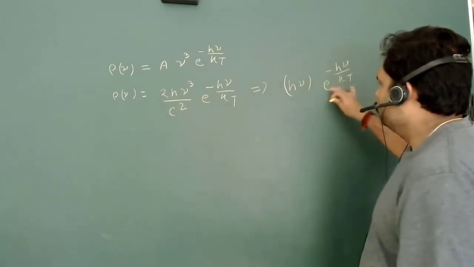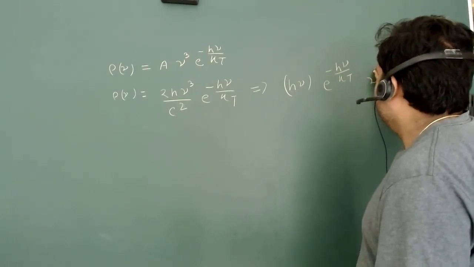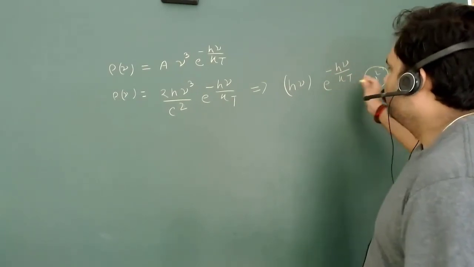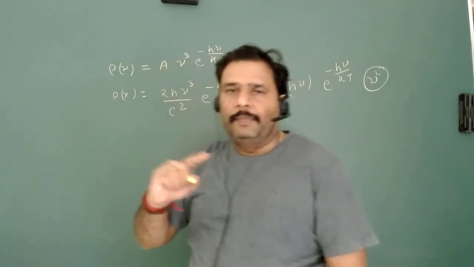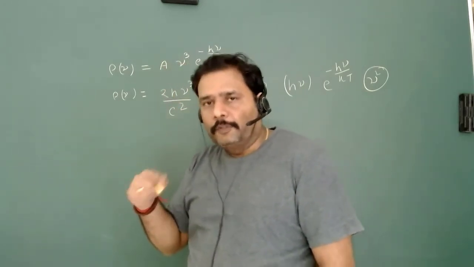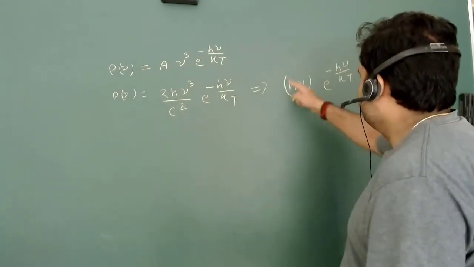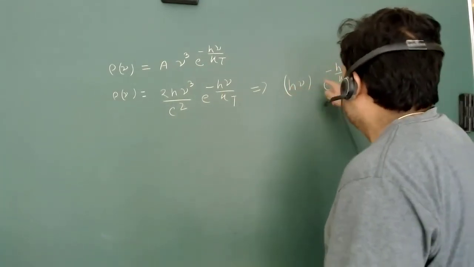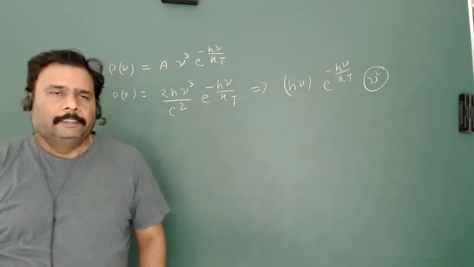He also used the term nu squared as a proportionality constant for the number density. Number density was proportional to nu squared, taken from Rayleigh-Jeans, and I think he took the intuition from here and gave this particular formula.